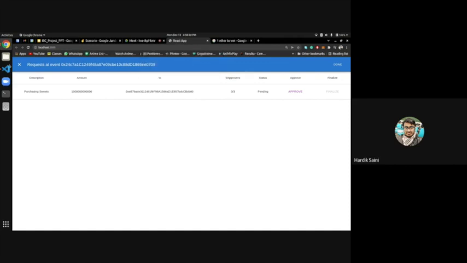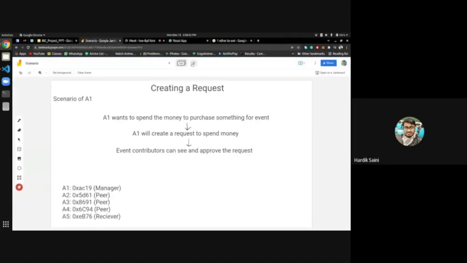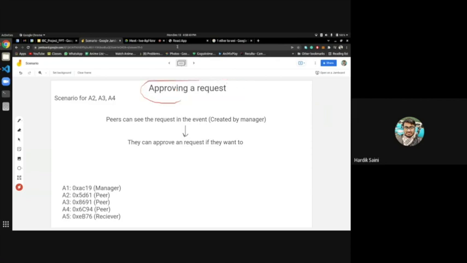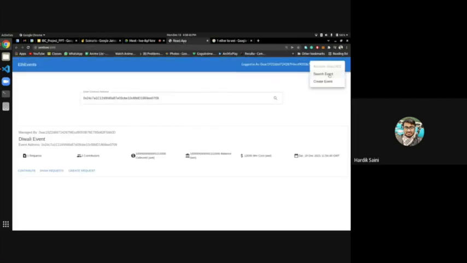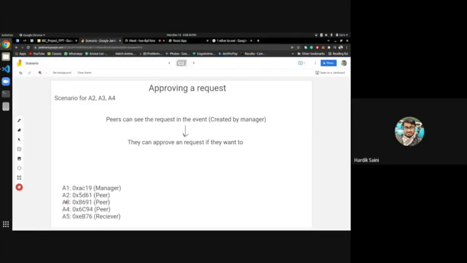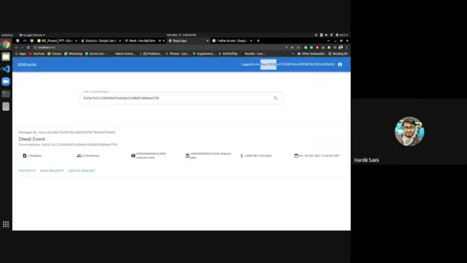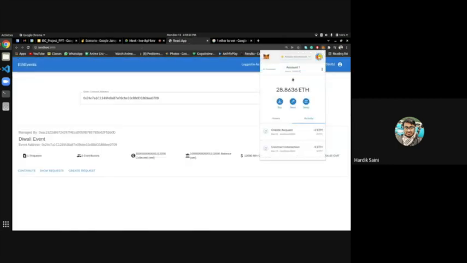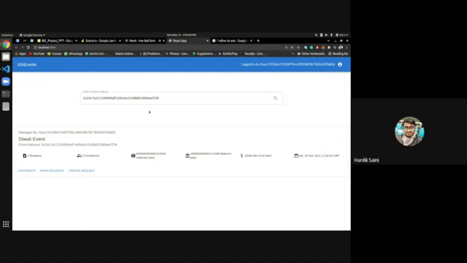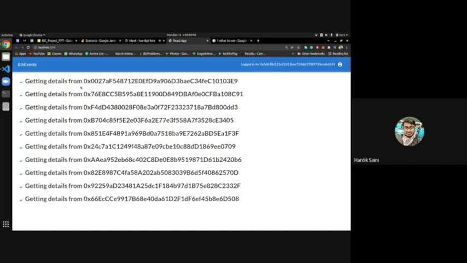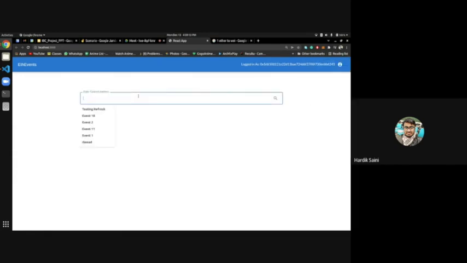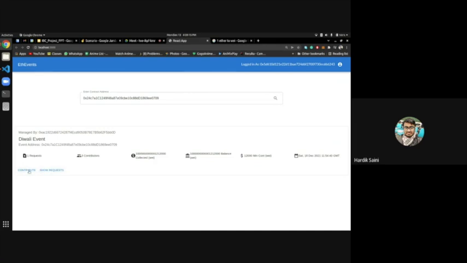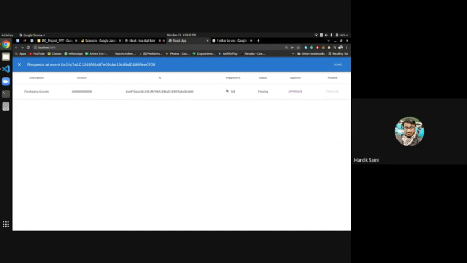Now we will see how a request is approved. Since I'm on account 1, which is not one of the contributors, and accounts 2, 3, and 4 are, I will switch to account 2 and refresh the website. Here you can see the search event. I press show contribute, and I have already contributed here, so I go to show request, and I can see a request for purchasing sweets, and this is the address that will receive the money.